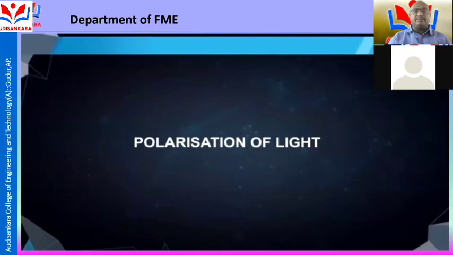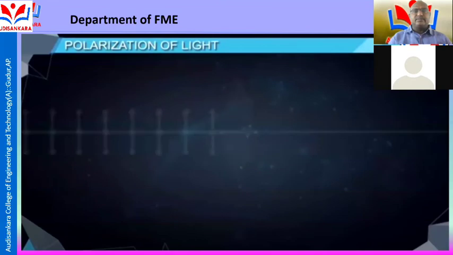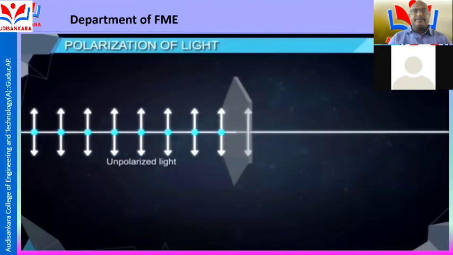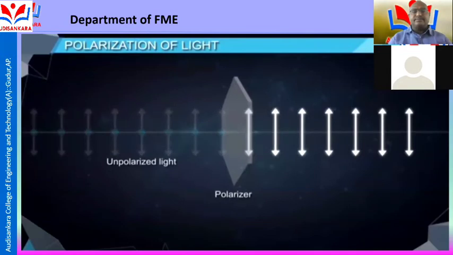Polarization of light. When unpolarized light is allowed to pass through a polarizer, of all the vibrations of light, only those vibrations pass through the crystal which are parallel to the crystallographic axis. Here, the crystallographic axis is represented by the dotted lines.